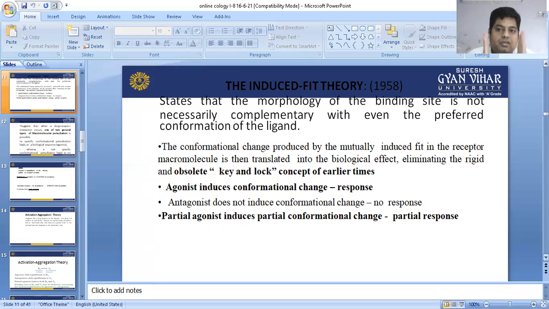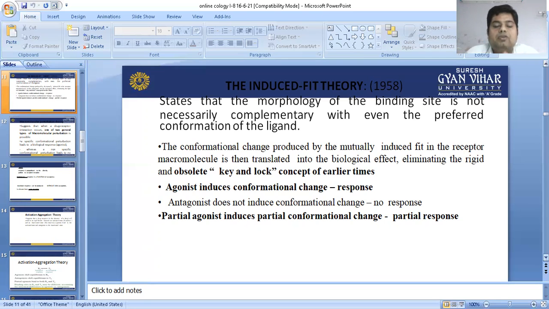In partial agonist, the drug binds with the receptor and slightly changes its conformation, not completely, so it gives a partial response. So this theory gives a clear statement regarding agonist, antagonist, and partial agonist.